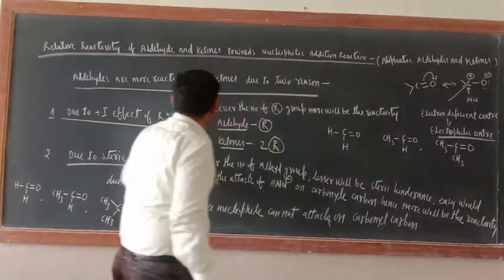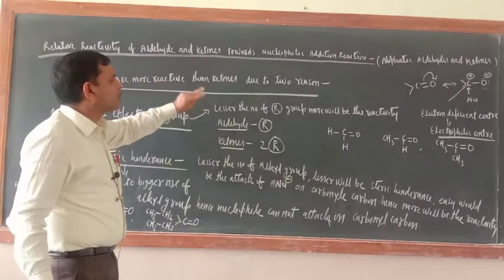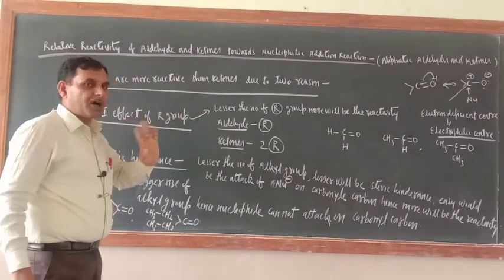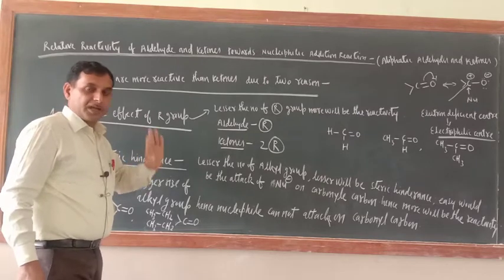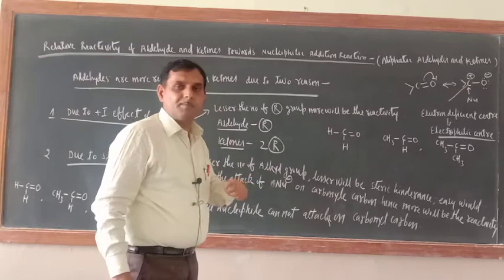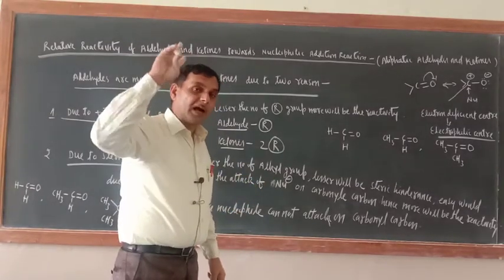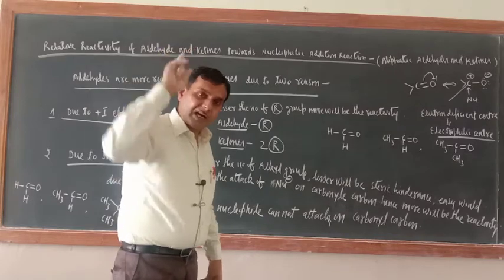Now see, here what I wrote: aldehydes are more reactive than ketones due to two reasons. Now we are not talking of polarity here. Actually the polarity increases with the increase of alkyl group number. Here we want the carbonyl carbon to be electron deficient.